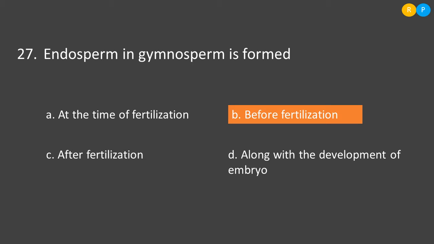Look into option A, at the time of fertilization. This is not an answer. Then option B, before fertilization. This is the correct one because endosperm development in the gymnosperm takes place before fertilization. One of the megaspores directly develops into endosperm. Then option C, after fertilization. After fertilization, angiosperms usually develop endosperm, not gymnosperms. And option D, along with the development of embryo. So among the four options, the correct one is option B, before fertilization.